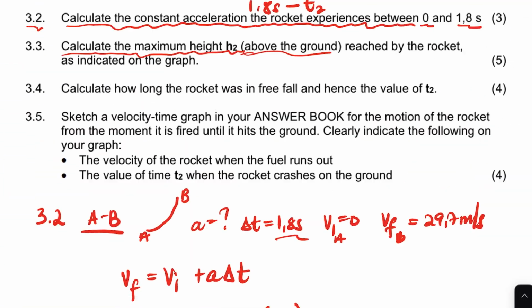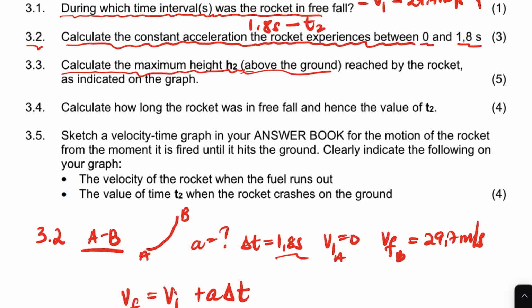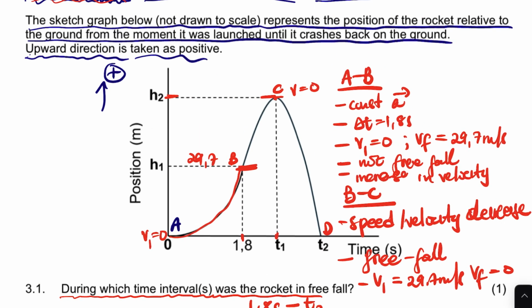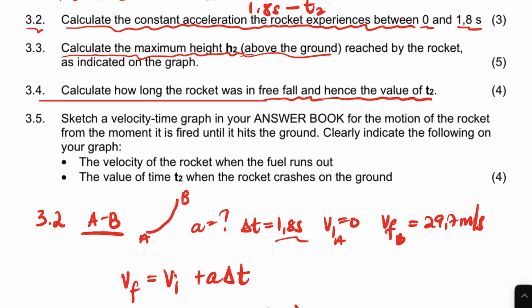Let's go to 3.4. It says calculate how long the rocket was in a free fall, and hence the value T2. How long was it in a free fall? It was in a free fall from when it lost the fuel, when it ran out of fuel, to the maximum height, and then crashes back to the ground.